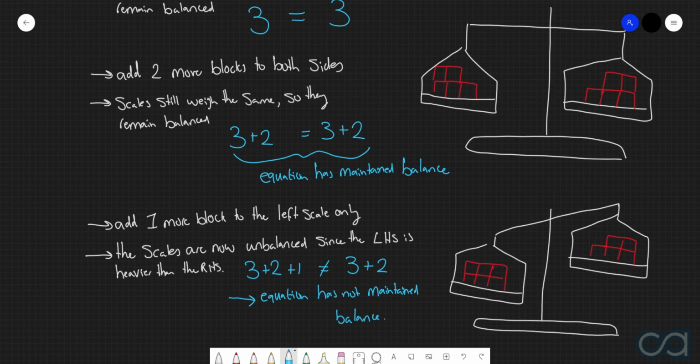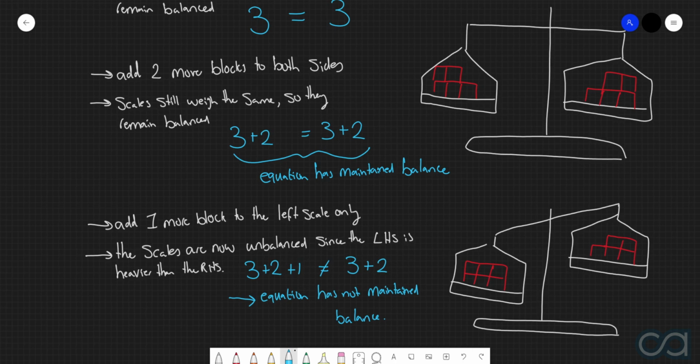And this is because we started with the equations that were both true, so this one here and then this one here, and then we went into an equation that is untrue. So we disrupted the balance of the entire equation by only adding 1 to the left-hand side.